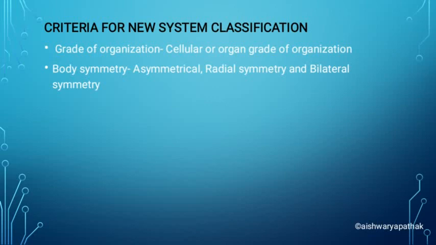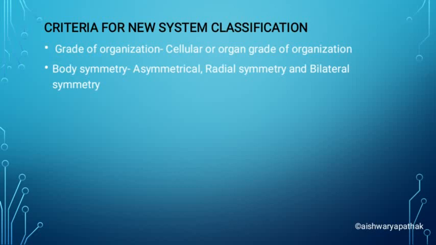Now next, what is bilateral symmetry? Bilateral symmetry is when the body is cut in a standing line, in only one plane. If the body is cut only in one plane, then it gives two equal halves. Whereas in radial symmetry, if we cut in any plane, it gives two equal halves. But in bilateral symmetry, it should be cut in only one plane, and then only it gives two equal halves.